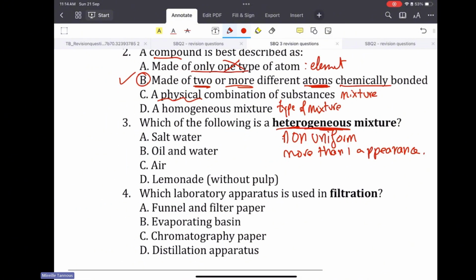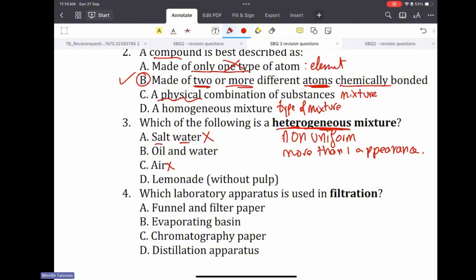So, salt water, they didn't say sea water because sea water is mixed with sand and water and weeds, seeds, the green leaves in the water. So salt water, I only see the water. I have to taste it to know that there is salt. So this is homogeneous. They want the heterogeneous.